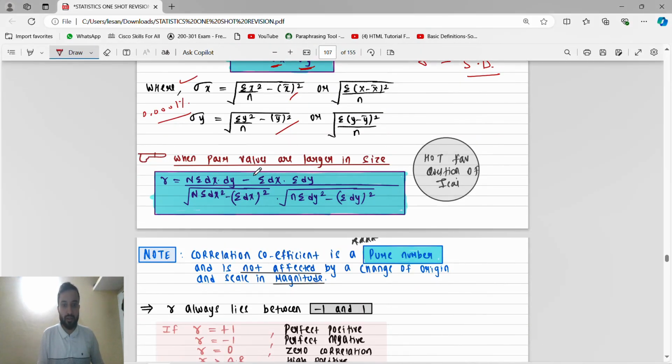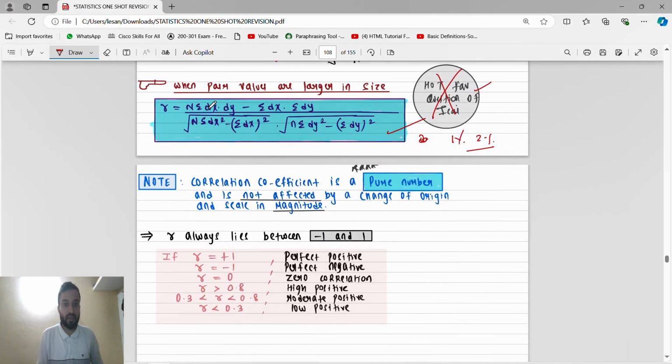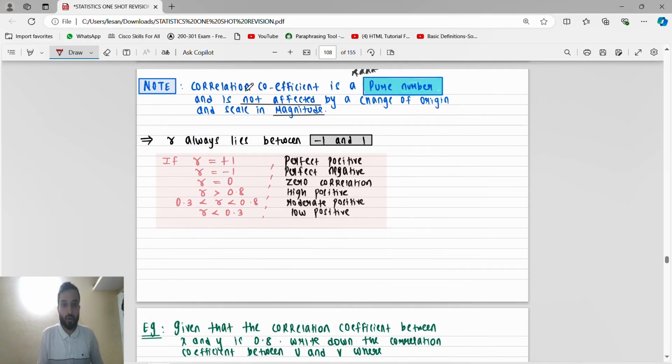When they give all the values, you just substitute. This is also very rare, just a 1% or 2% chance that they will ask this type of question. This is not a hot favorite question. Before it was a hot favorite, but now it is not, because it is time consuming. They will give all the values and you just substitute them. The correlation coefficient is a pure number and it is not affected by change of origin and scale. r is always between -1 and +1: +1 perfect positive, -1 perfect negative; we already know this.